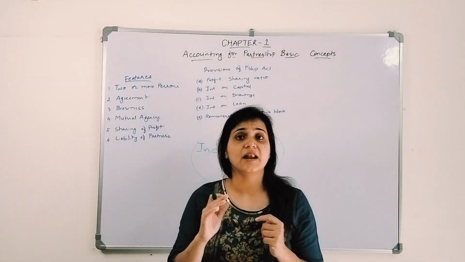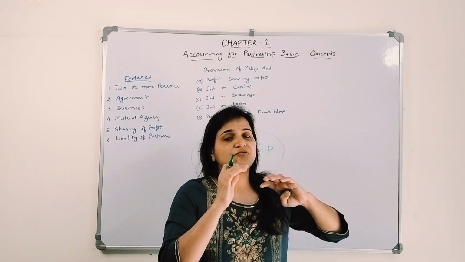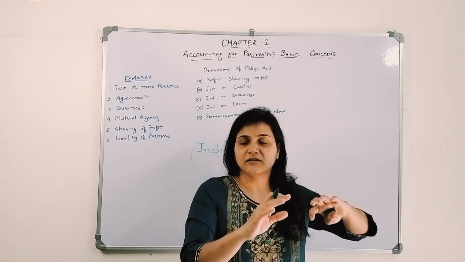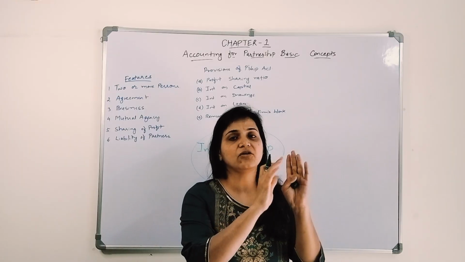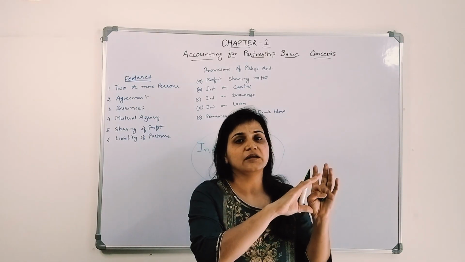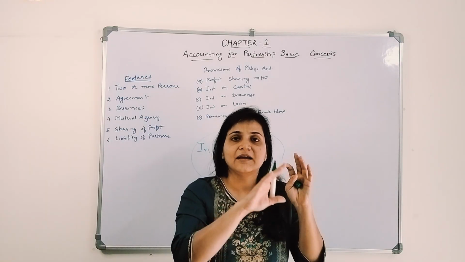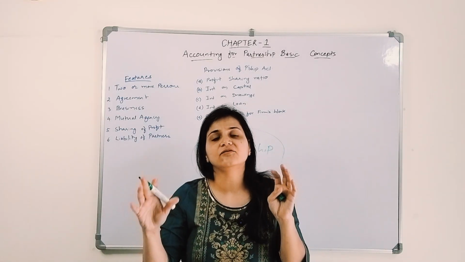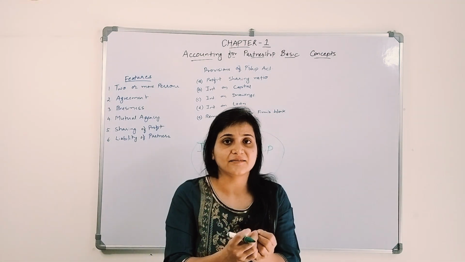And the last is the liability of partner. Liability of partner means if one partner, let's assume, signs an agreement or something, and becomes bankrupt because of that, the other partners also have to pay off with their personal assets as a liability.